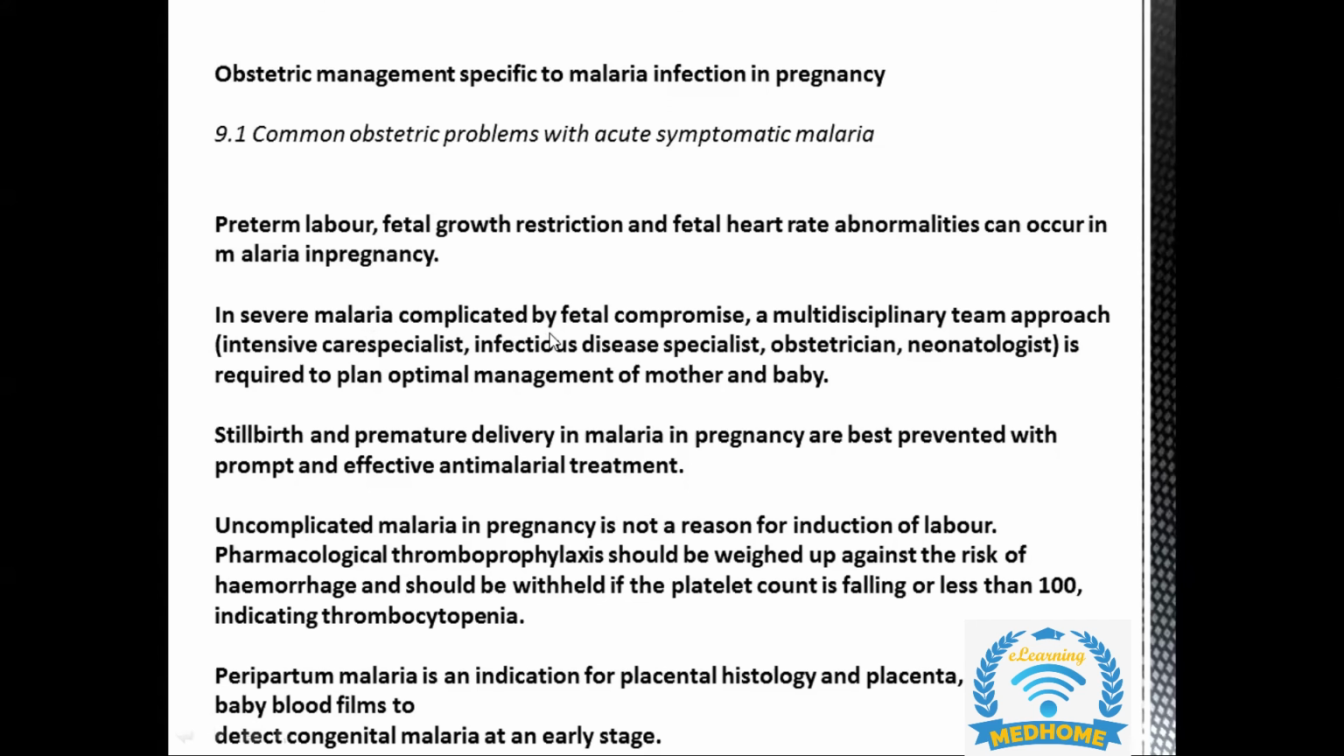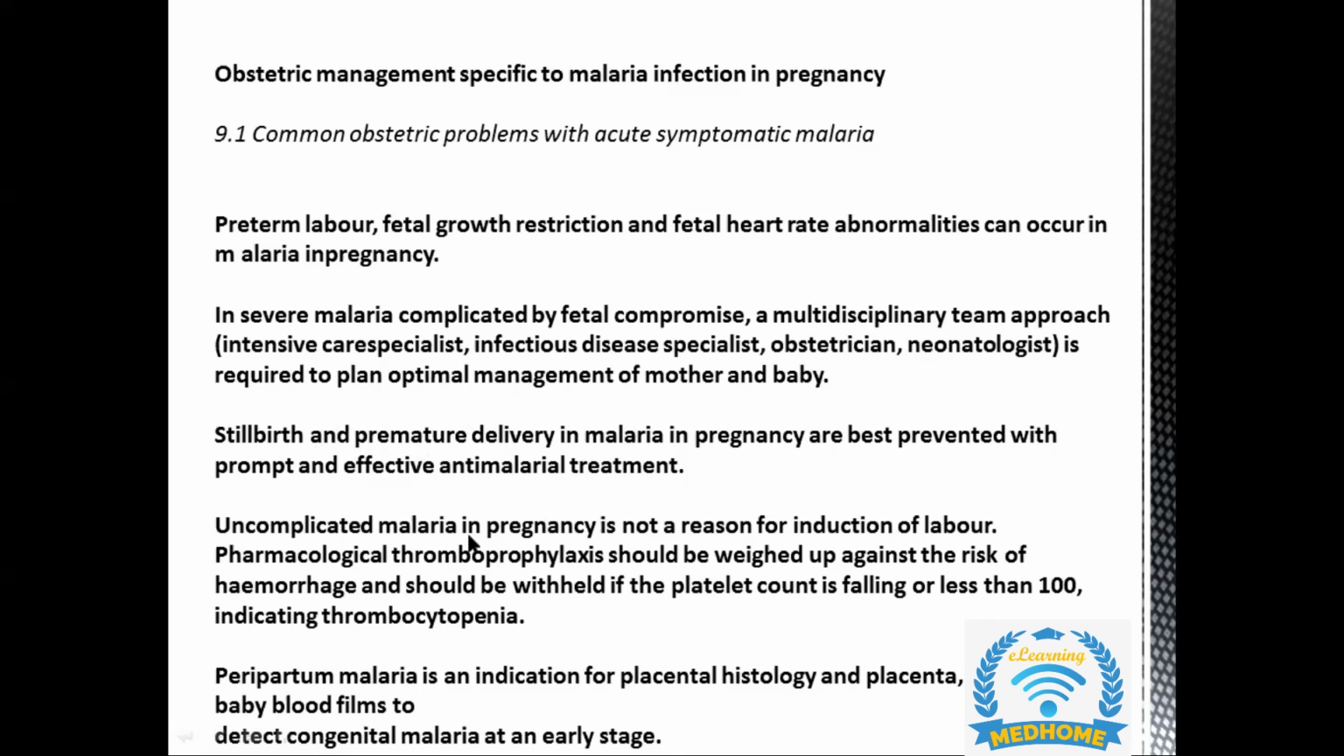In severe malaria complicated by fetal compromise, a multidisciplinary team approach will be taken. That will include the ICU specialist, infectious disease specialist, the obstetrician, and the neonatologist also, who will decide to plan the optimal management of the mother and the baby. Stillbirth and premature delivery in malaria in pregnancy are best prevented with prompt and effective anti-malarial treatment.